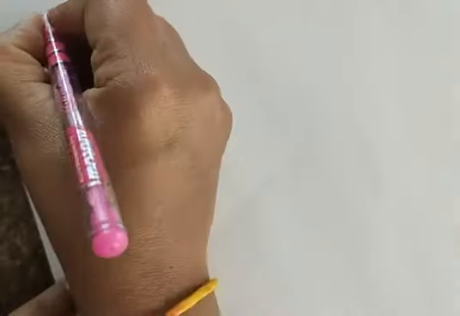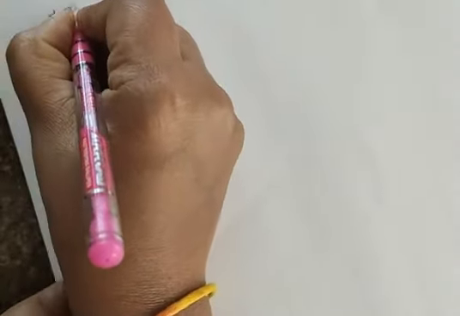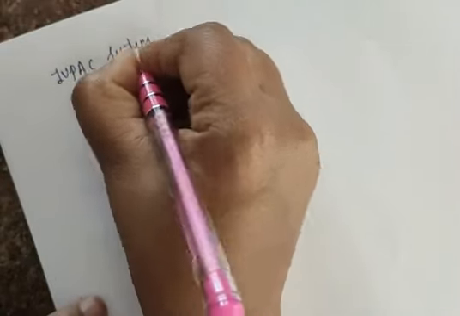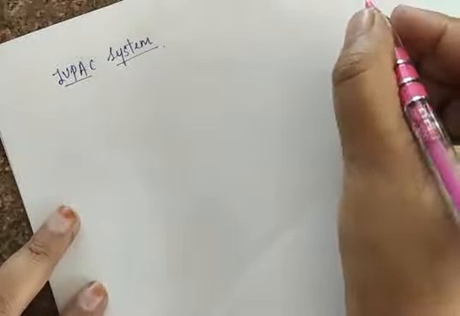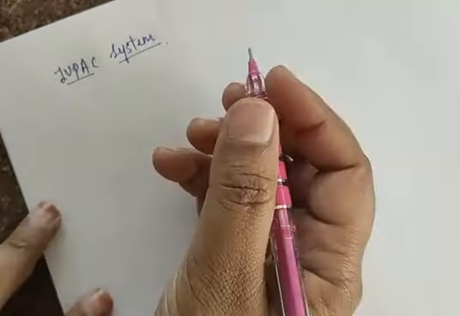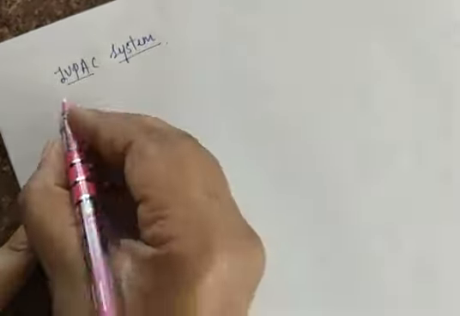All of you know that the IUPAC system is nothing but the International Union of Pure and Applied Chemistry. In today's class, what is remaining in the IUPAC system? The remaining part is the IUPAC nomenclature of carboxylic acid. So we'll discuss first about the nomenclature of carboxylic acid.